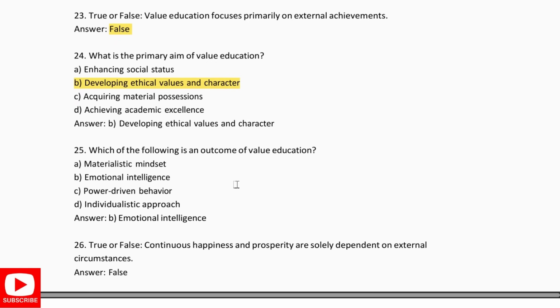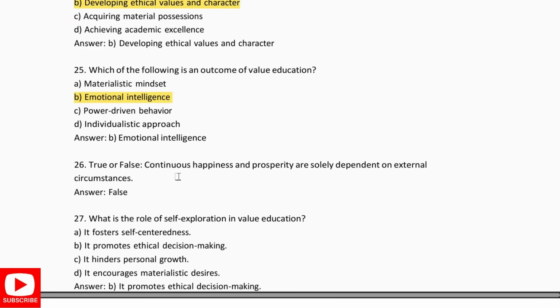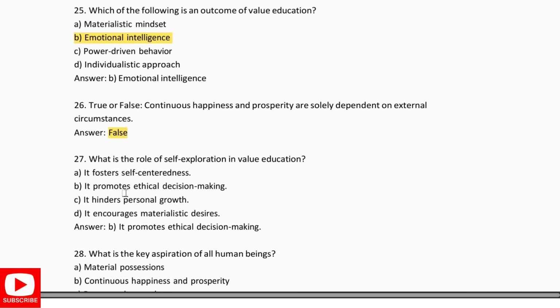What is the primary aim of value education? Developing the ethical values and the character. Which of the following is an outcome of value education? Emotional intelligence. Continuous happiness and prosperity solely depend on the external circumstances. False. What is the role of the self-exploration in value education? It promotes the ethical decision making.